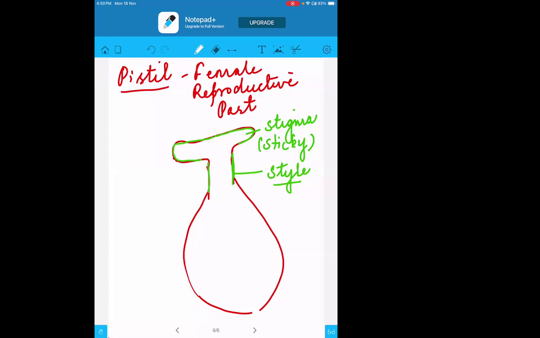Same way in the pistil, the stigma and this down part, which is the ovary, are both connected together through this style. Fine. So three major parts are there: stigma, style, and ovary. All three together are called the pistil.